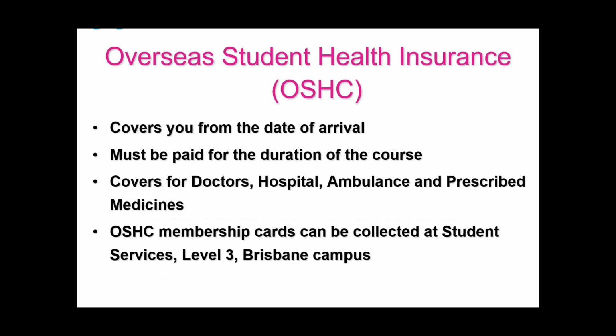Overseas student health insurance cover. This covers you from the date of your arrival. It will cover you for doctors, hospitals, ambulance, prescribed medicines, and you will also have a membership card. You can collect your membership card from Student Services Level 3 Brisbane campus. If you have any questions about your insurance and your health insurance card, you can speak to Student Services and also speak with your agent.